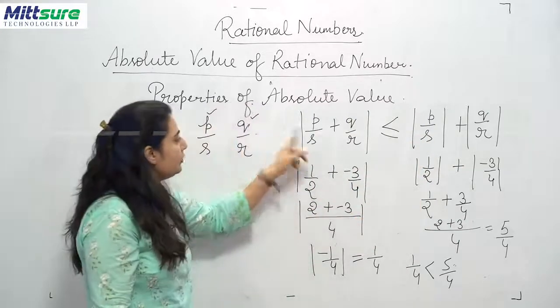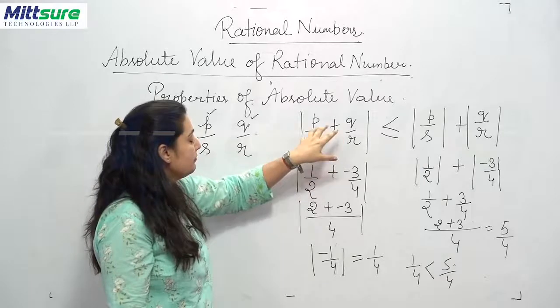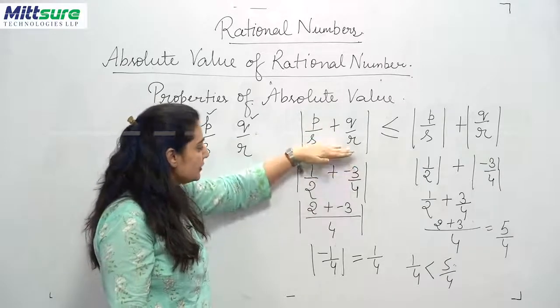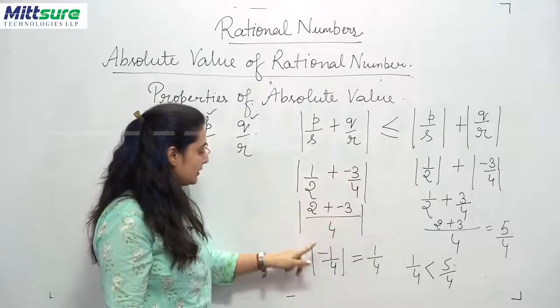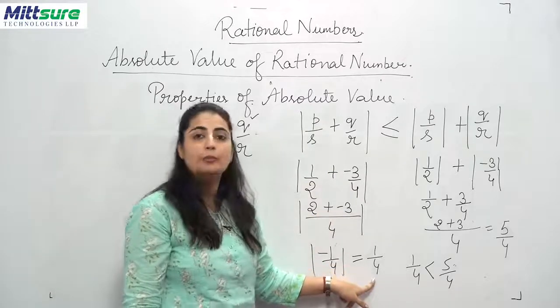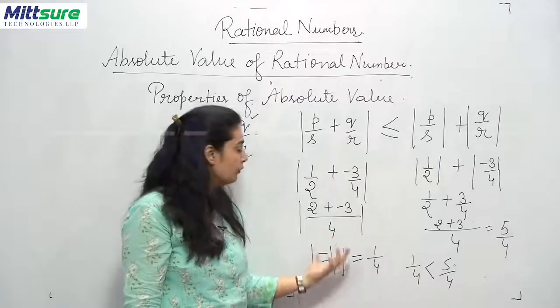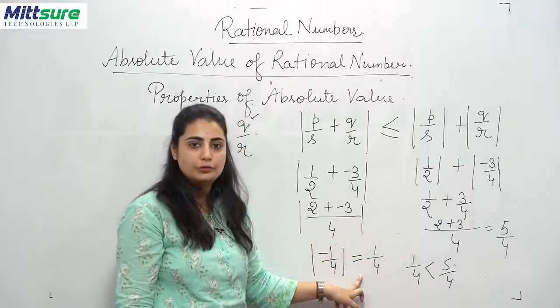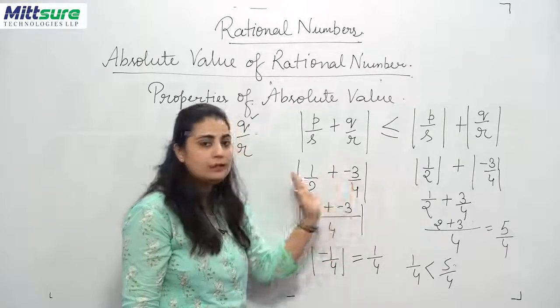And there, when finding the absolute value, you first calculate the sum and then remove the mode lines and write the absolute value. So this is the difference between the two.